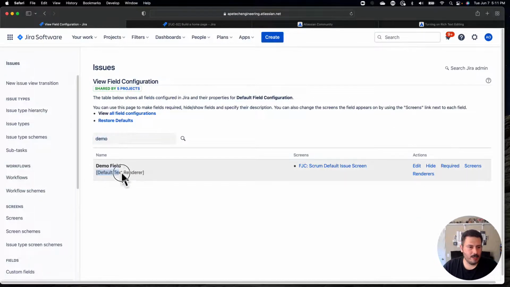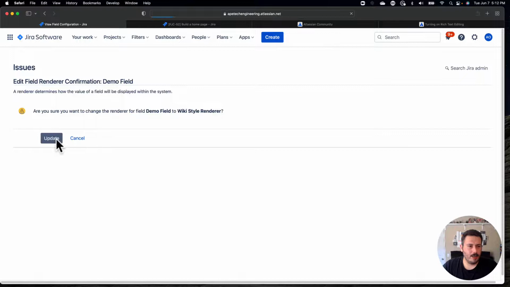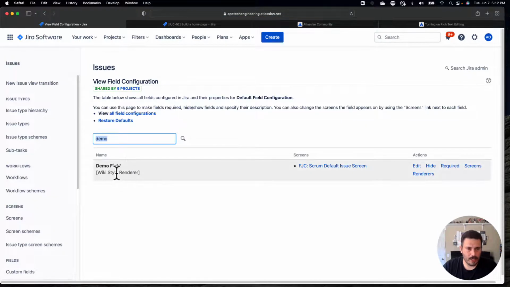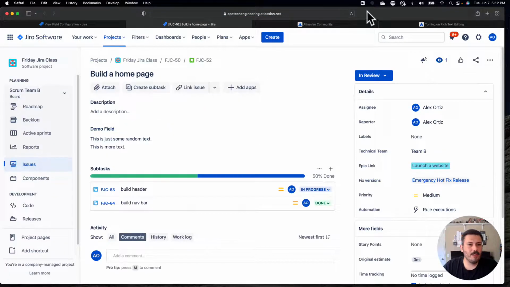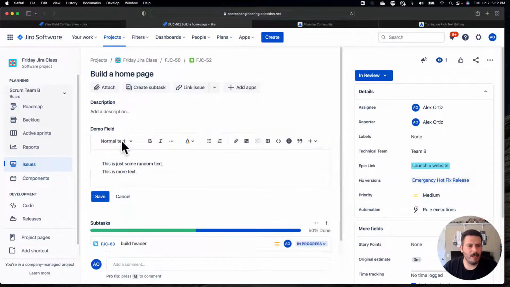You see it's by default a text renderer. So I'm gonna update it to be the rich text field, and I'm gonna hit update real quick. And so now it's wiki style. Now if I refresh this page, this should behave the way I was expecting it to have been behaving, hopefully. I click in here. Yeah, now I can do bullets. Now I can do strike throughs. Now I can do headers.